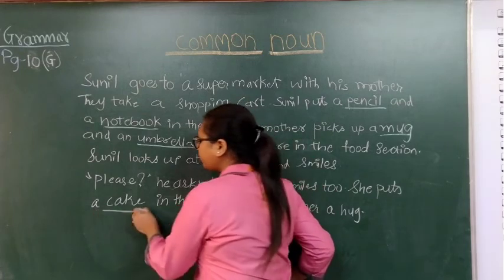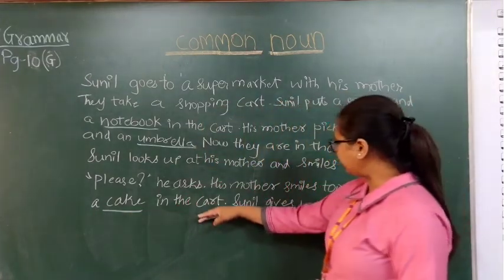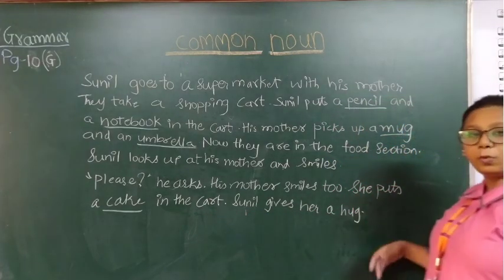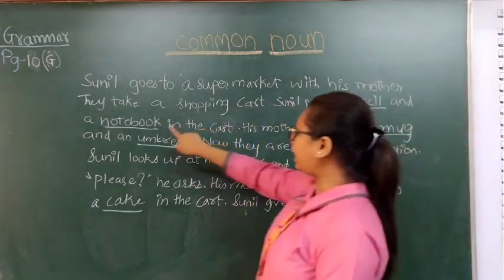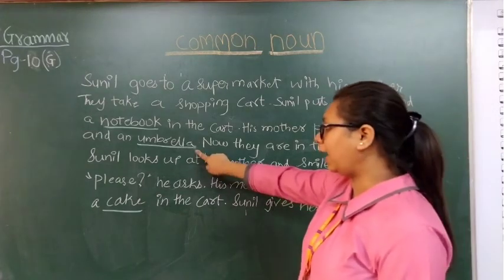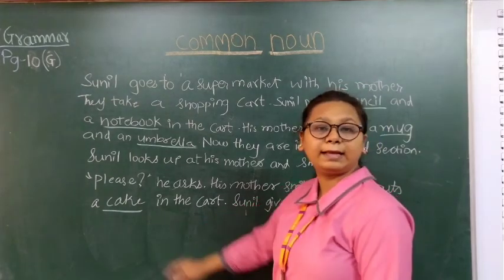They bought a cake from the food section of the supermarket. In the cart, Sunil gives her a hug. So what things did they buy? Sunil bought a pencil and a notebook. His mother bought a mug and an umbrella. And now they also bought a cake.